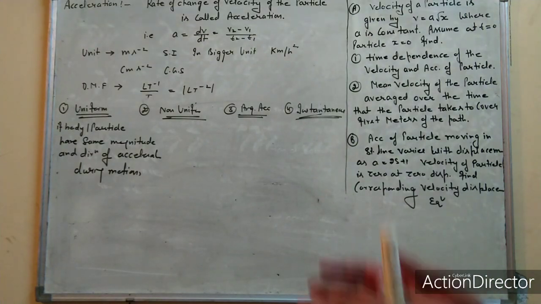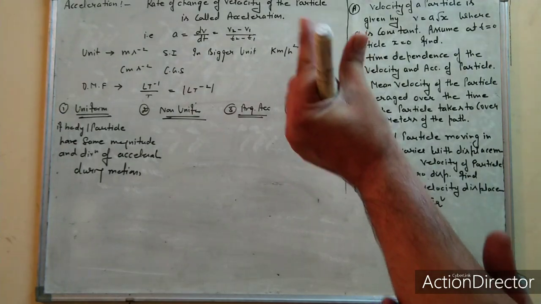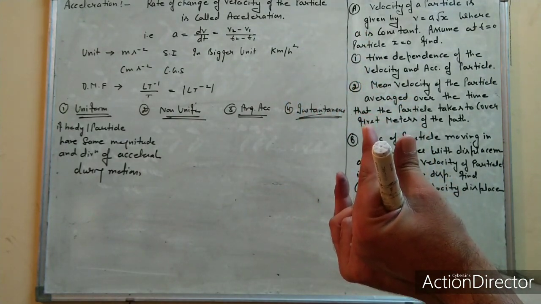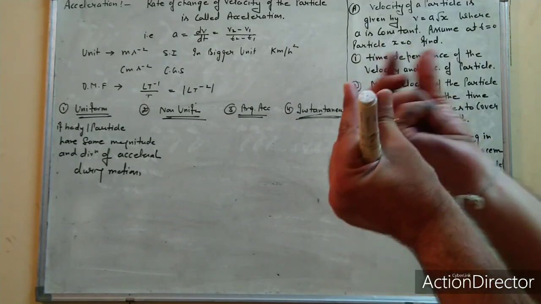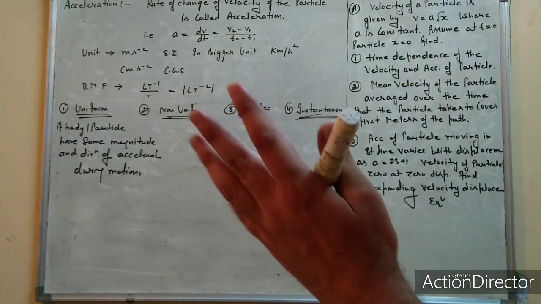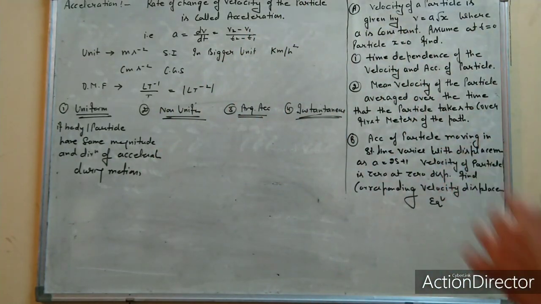Acceleration magnitude means change in velocity. If the change in velocity covered within a change in time is constant, that means acceleration always remains constant during the complete journey or entire motion. Such motion makes uniform acceleration.